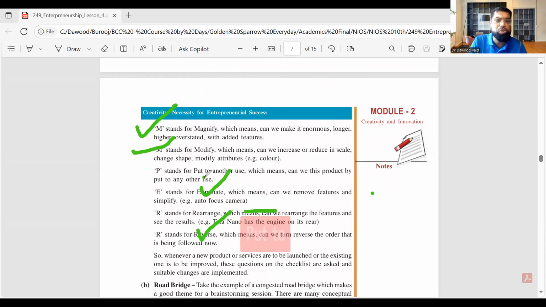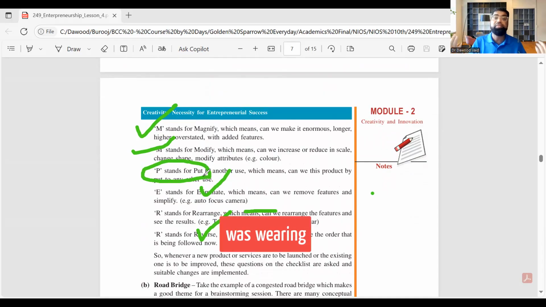P for put to use. It's just a word. Put to use. Can I put it to better use? Can I replace my racks all the time? Zudio has limited editions, 20 shirts. Everybody in the lift was wearing the same Zudio shirt because it was on sale at $4.99. E for eliminate. Can I eliminate things that I don't need?